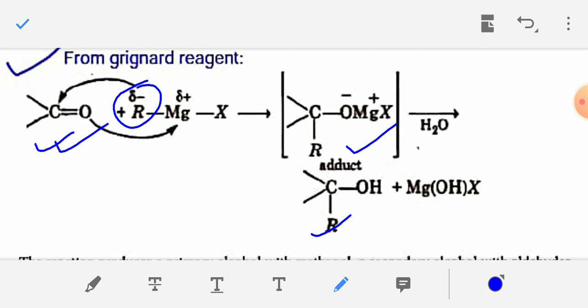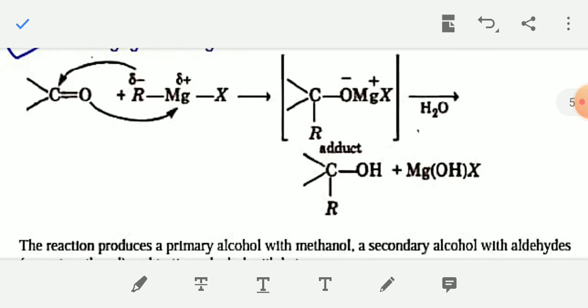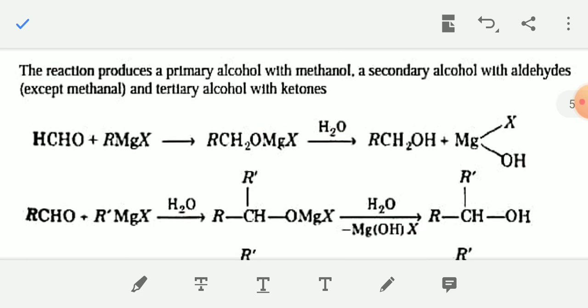In the next step you have to hydrolyze this adduct, and the OMgX group will be converted into OH group. And you have to remember that different groups are present on both hands of the carbonyl carbon. It may be hydrogen or different types of alkyl group.